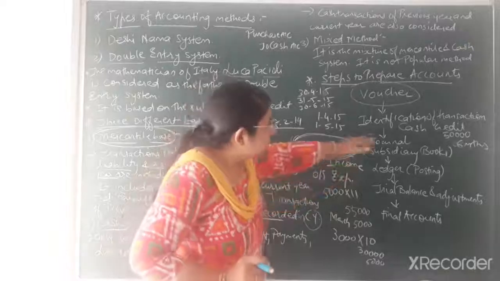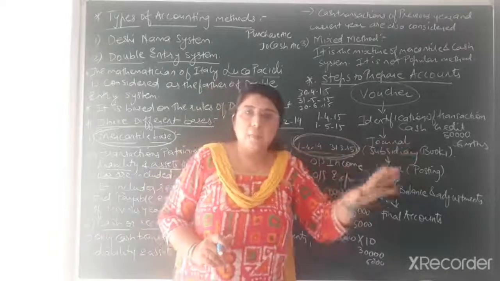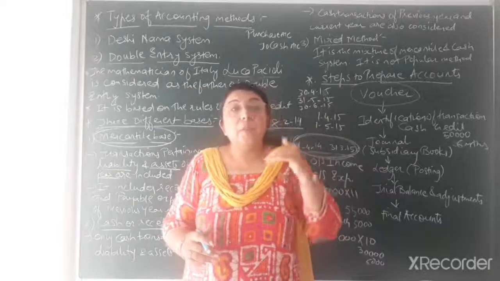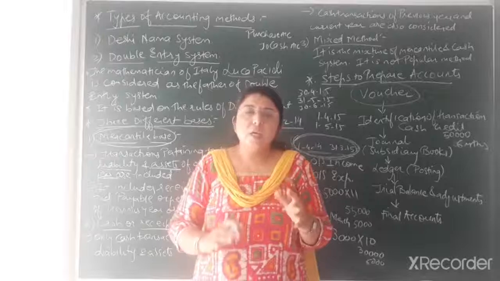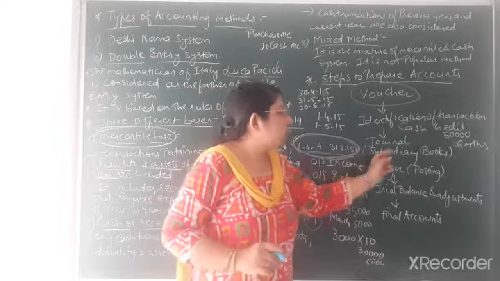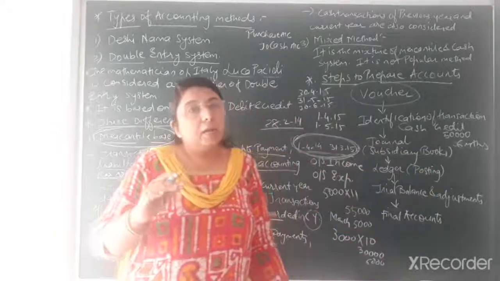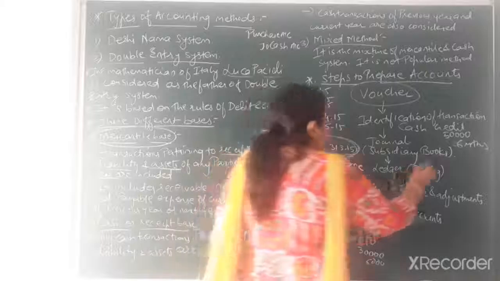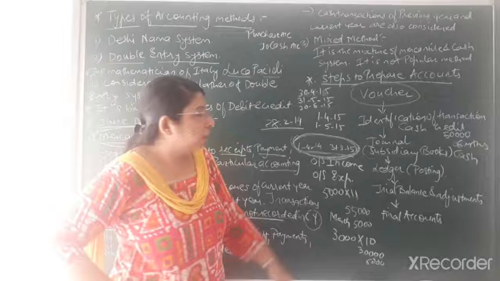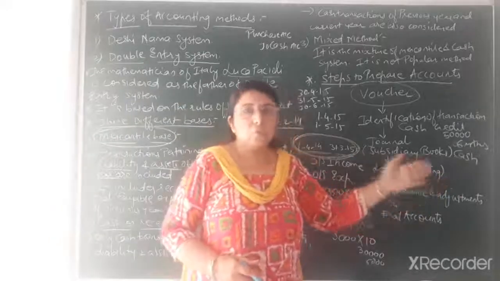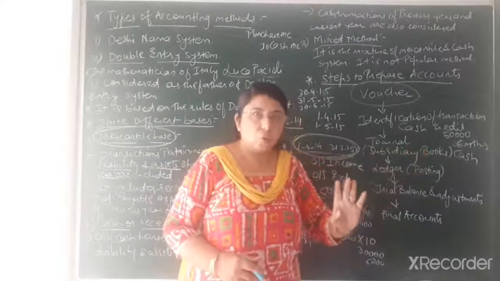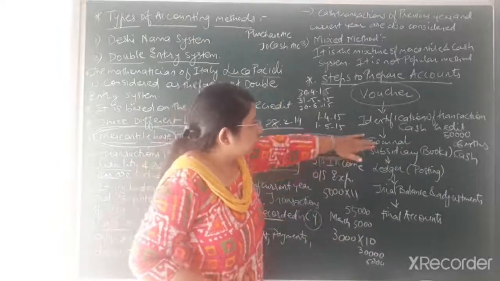And subsidiary books are prepared separately. Suppose purchase book, sales book, purchase return book, sales return book. At present, you only have to understand that all kinds of credit transactions will be recorded in the subsidiary books. Another subsidiary book that we are preparing is the cash book, in which all the cash transactions will be recorded. Later on all these chapters will be coming to you, so day by day you will understand the basic concepts and how to prepare subsidiary books and cash book. At present you only have to understand the journal entries, where to write.